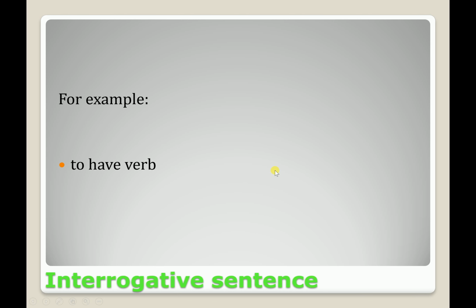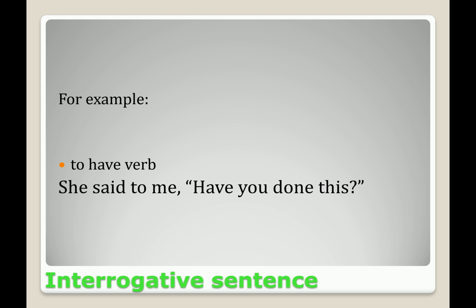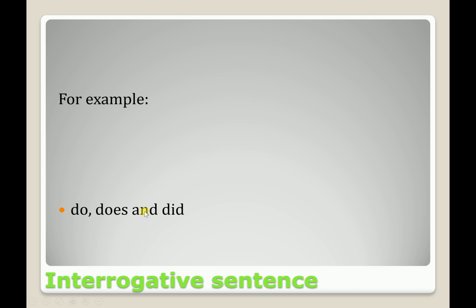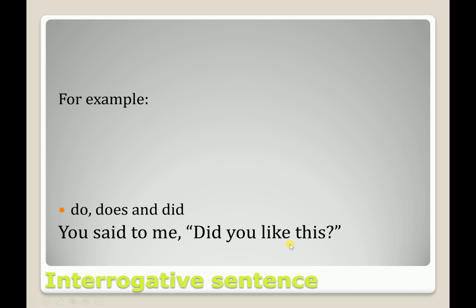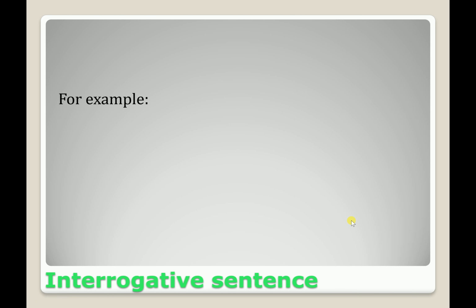Second example is the to have verb. In the to have verb, the question is, she said to me, have you done this? Then you will answer yes or no. Third example is do, does, did. You will make questions with do, does, did. Like you said to me, did you like this? No or yes. So this is how in three ways you can ask questions.